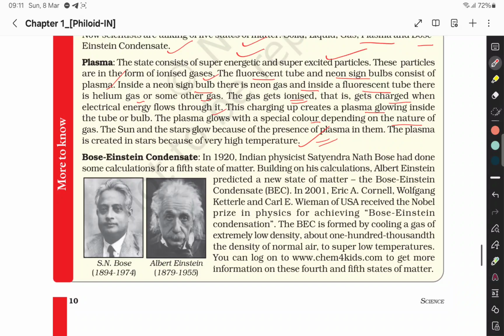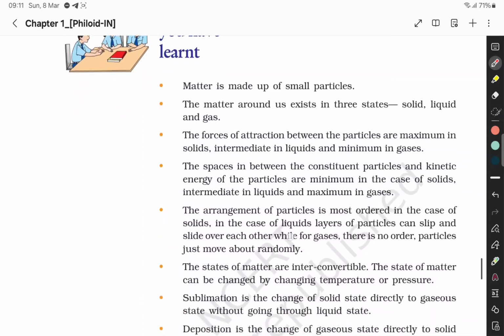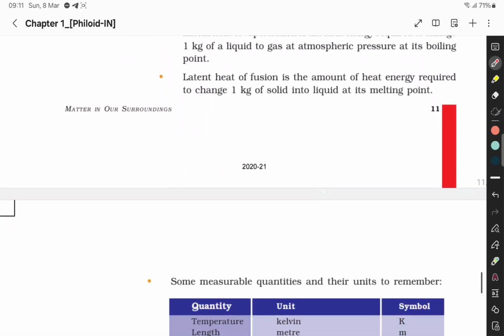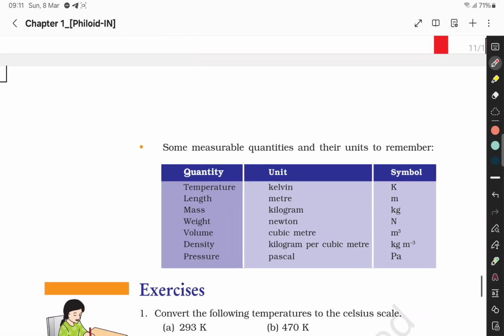Bose-Einstein condensate. In 1920, Indian physicist Satyendra Nath Bose had done some calculation on the fifth state of matter. Building on his calculation, Albert Einstein predicted a new state of matter, the Bose-Einstein condensate. In 2001, Eric A. Cornell won the Nobel in physics for achieving Bose-Einstein condensation, formed by cooling a gas of extremely low density, about one hundred-thousandth the density of normal air. So these are the things.